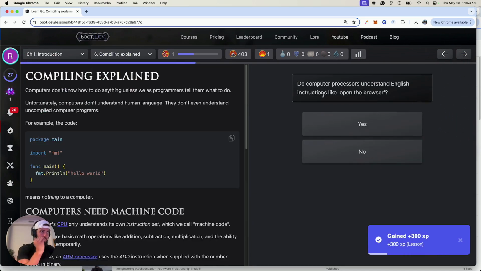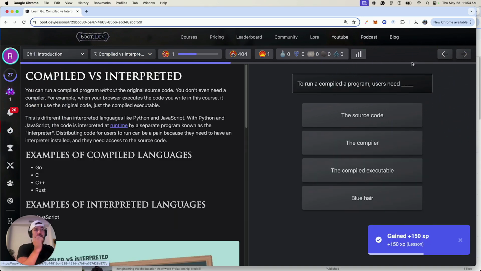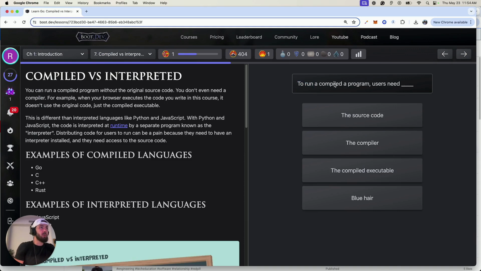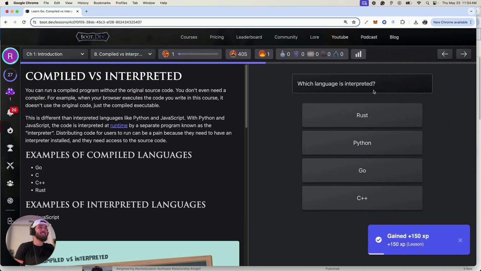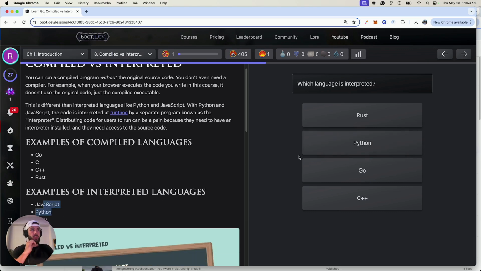So, do computer processors understand English? Open the browser. No, they do not. They understand bytecode. Okay, so to run a compiled program, users need the compiled executable. Let's go with the next one. So which language is interpreted? I want to say Python out of these. Oh, sweet, it is Python.